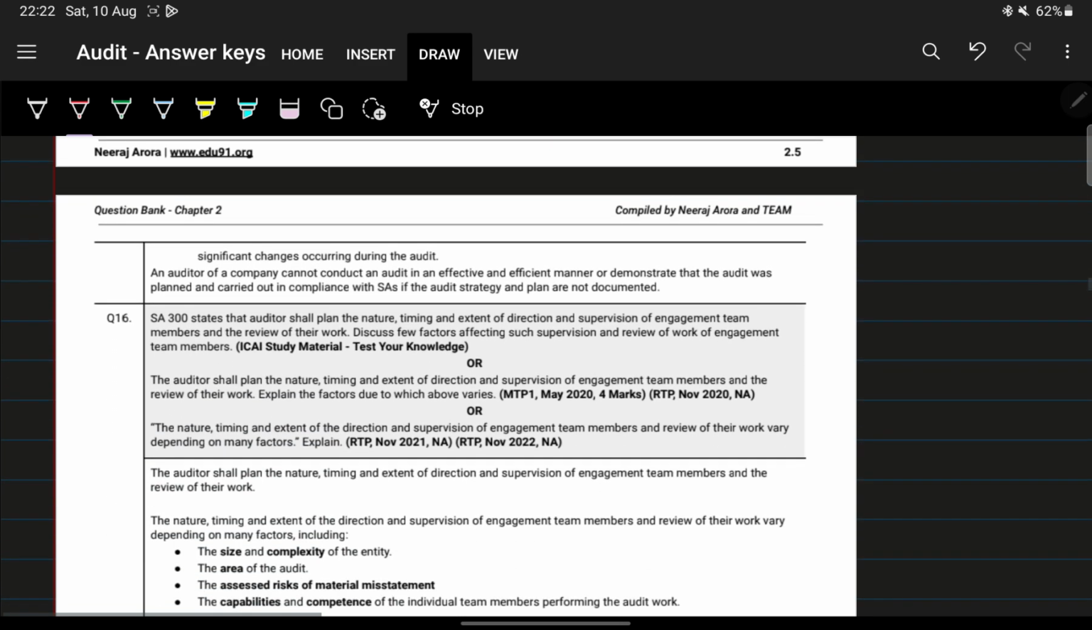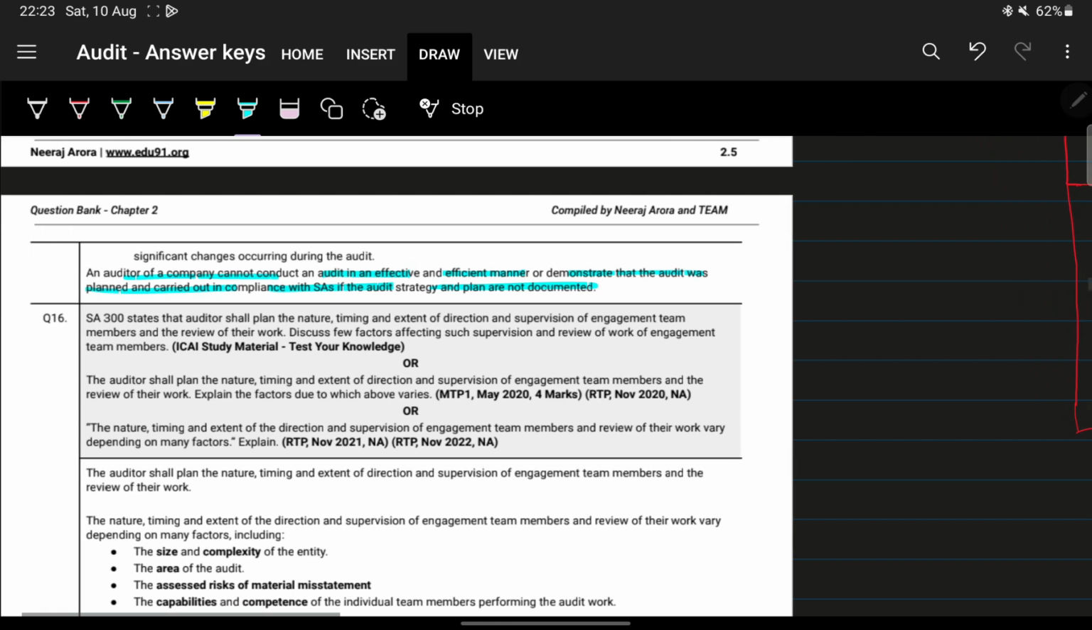Next, an auditor of the company cannot conduct an audit in an effective and efficient manner, or demonstrate that the audit was planned in compliance with the SAs, if it is not properly documented. Meaning he cannot prove it. He cannot conduct an audit in an effective and efficient manner, or demonstrate that the audit was planned and carried out in compliance with the standards on auditing, if he does not maintain any document regarding the audit strategy and audit plan.